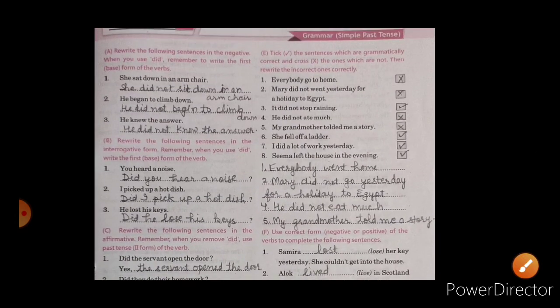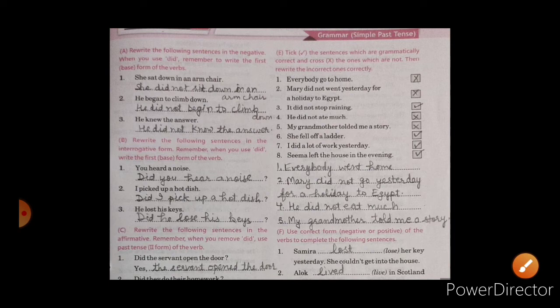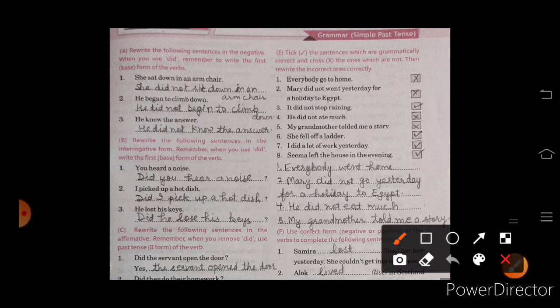Now moving to E exercise, we have to tick the sentences which are grammatically correct and cross the ones which are not correct. Then rewrite the incorrect sentence correct. First one is there, everyone go to home. This sentence is incorrect, so we write everyone went home because we have to write simple past tense only. Second one, Mary did not went. Went is our verb second form. With did we use verb first form. So we write go here.